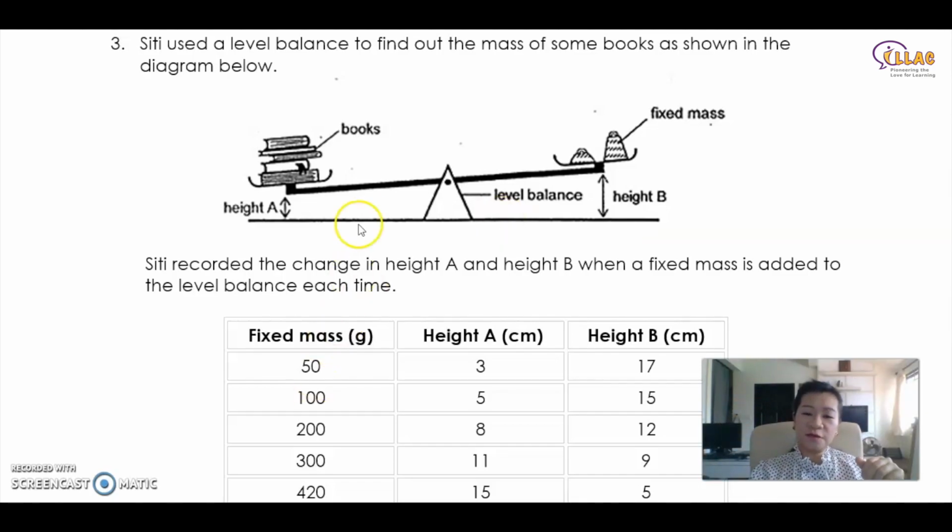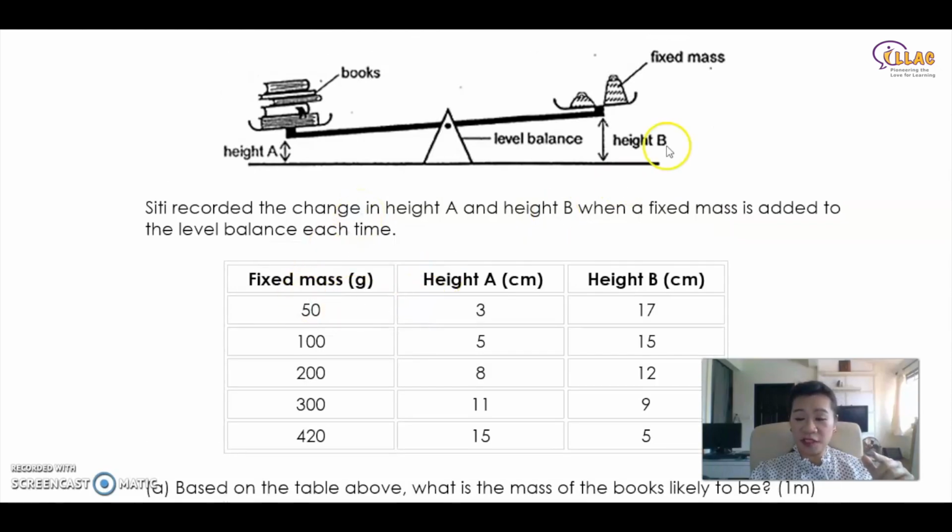So when the fixed mass is 50 over here, the height is A, which means the book is still heavier, correct? And the height of B is 17. So 50 is not enough to balance the book. What happens when it reaches equilibrium? If Lily adds more mass over here, the height B will decrease and height A will go up. So what happens when it reaches equivalent?